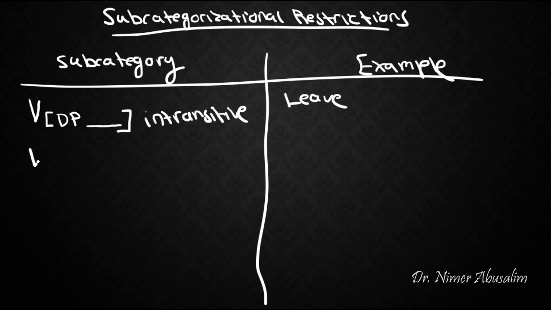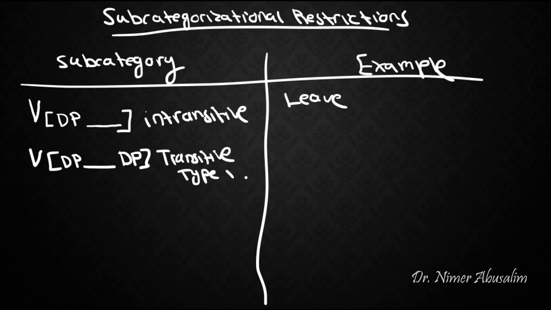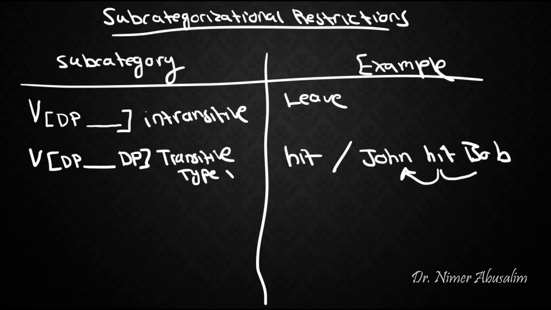A second type of verb requires two arguments. One before, then the verb, and one after. We call this one a transitive type 1. An example is the word hit, as in John hit Bob. So one before and one after.